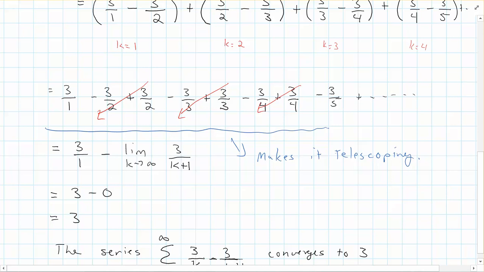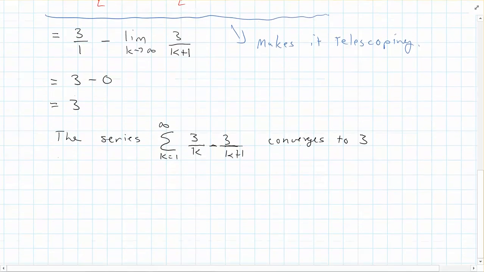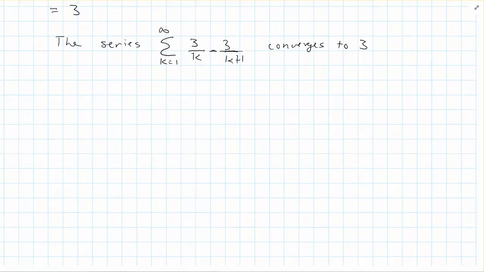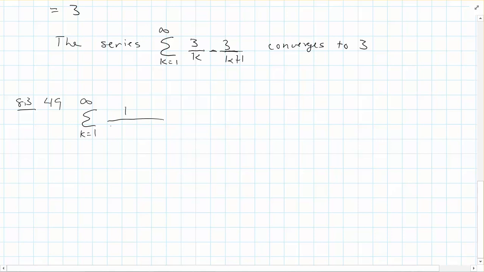So you can definitely see how telescoping is a very specialized type of series here, because what's going on is all of these middle terms are canceling each other out. All right, so let's look at another one here. This is actually problem 49 from your text. And so we've got the sum from k equals 1 to infinity of 1 over k plus 1 times k plus 2.